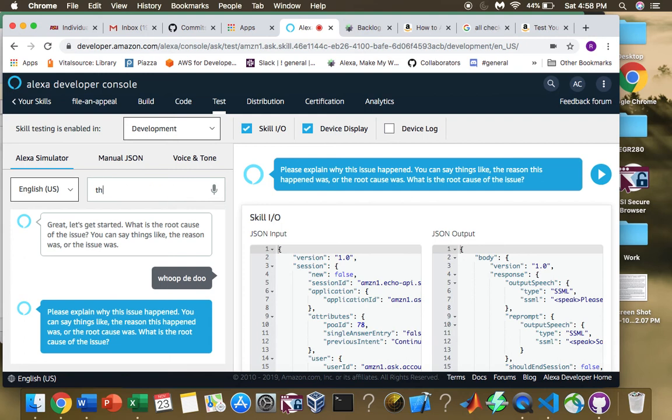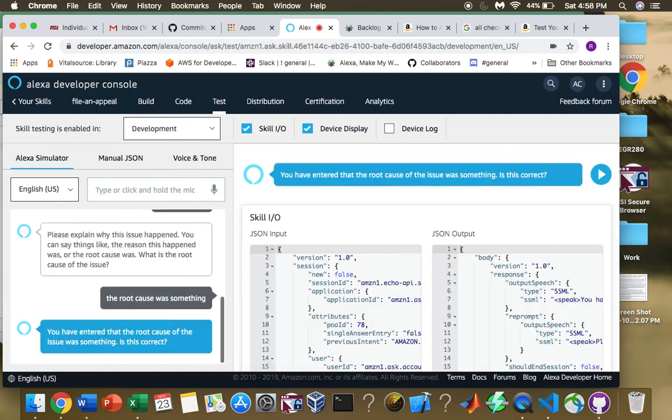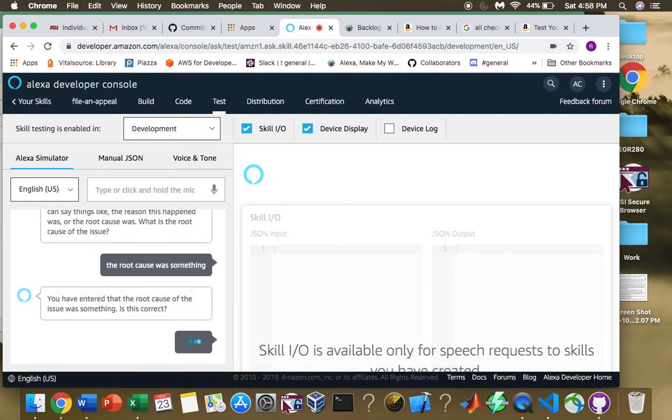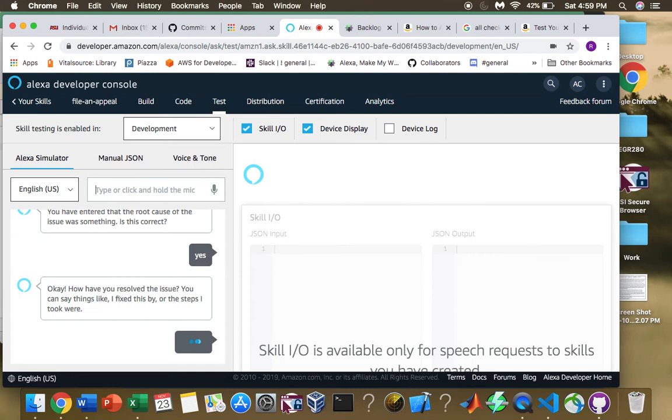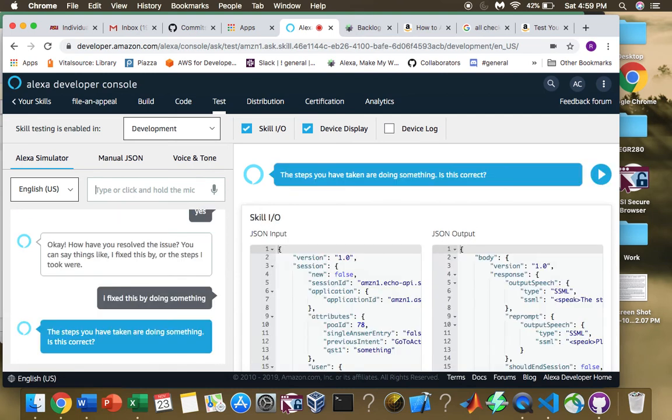So we'll say the root cause was something. You have entered that the root cause of the issue was something. Is this correct? Say yes. Okay. How have you resolved the issue? You can say things like, I fixed this by, or the steps I took were. Say I fixed this by doing something. The steps you have taken are doing something.